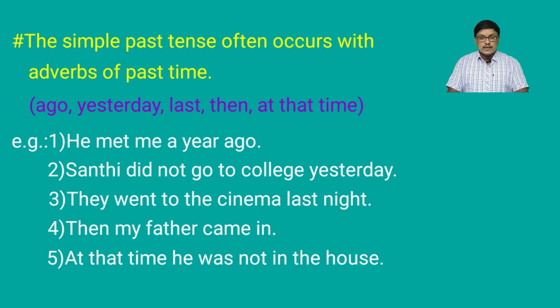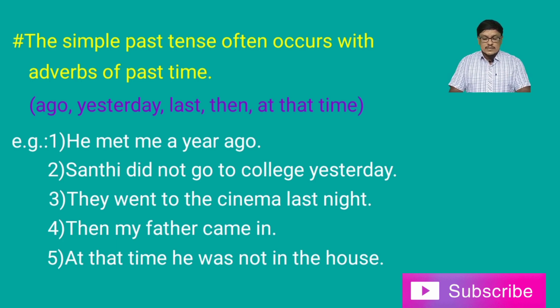They went to the cinema last night. Then my father came in. At the time he was not in the house. Here you can see the verb forms met, did not go, went, came, was. All these are past forms of the verb forms. And also you can see the adverbs of past time here, ago, yesterday, last night, then, at the time in the examples.